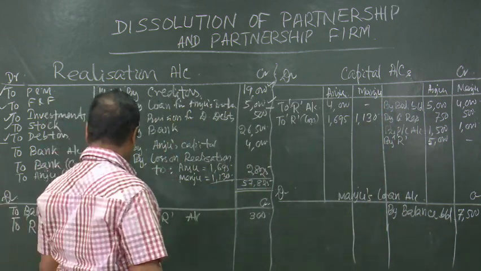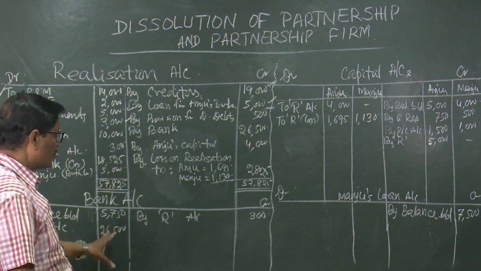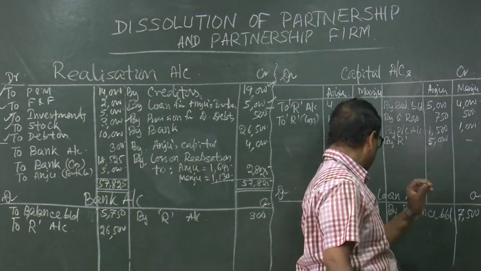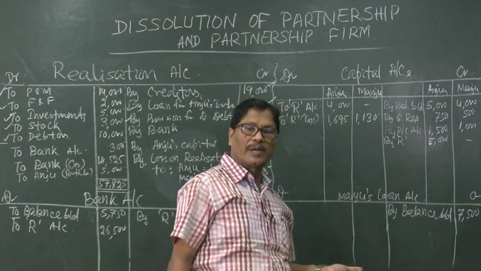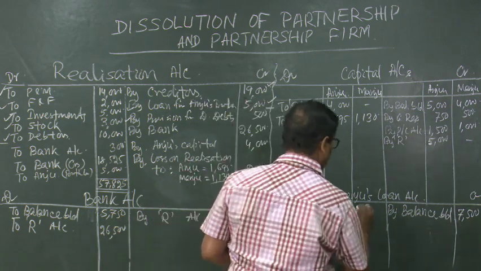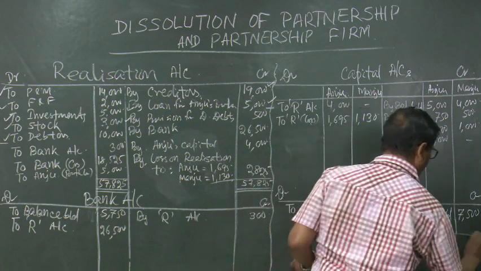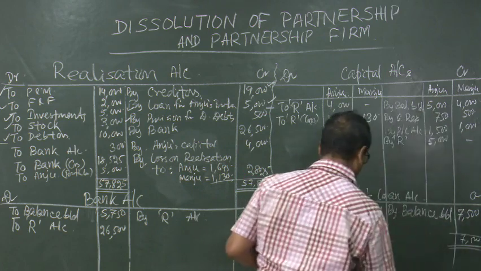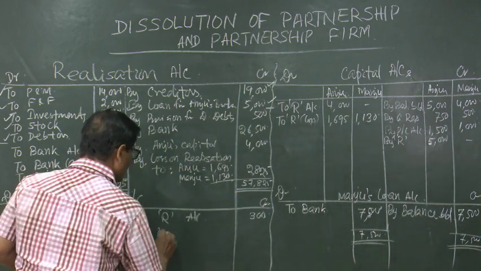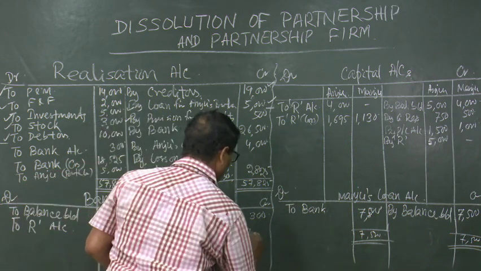Then now coming to the position of the bank, how much we have got? We have got 31,000, more than 31,000, some 32,250 minus 300. So, almost 31,000 something. So, 7,500, that is the loan of Manju, can be very well given. So, right here to bank 7,500, so that this account is closed. So, bank account is created by Manju's loan 7,500.